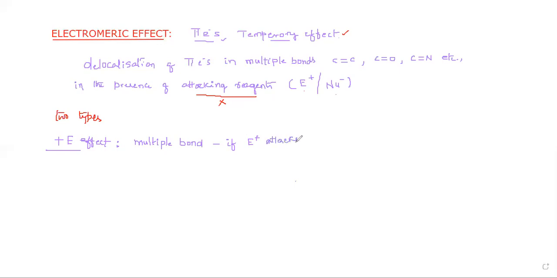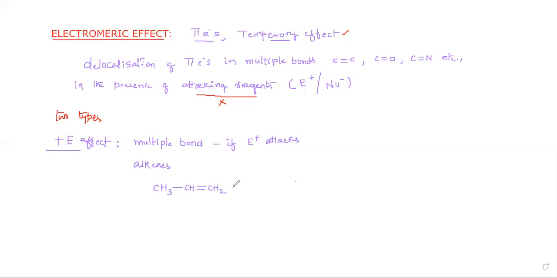Let me see with an example. I will go with a simple example: carbon carbon double bond containing compounds. Carbon carbon double bond containing compounds are alkenes. We know this. So here I will go with an example, CH3, CH double bond CH2. It is an alkene, propene.